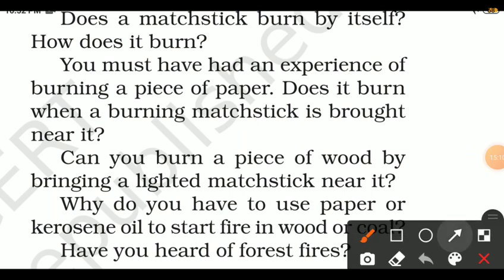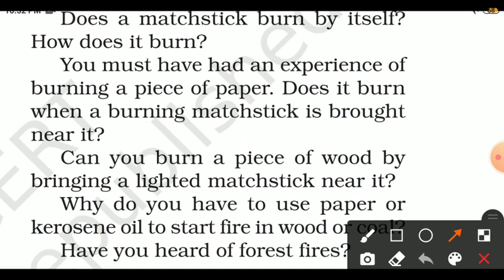Does a matchstick burn by itself? How does it burn? No, a matchstick does not burn by itself. When we rub the matchstick on the paper given with the packet, the friction produces heat, and because of that heat, the matchstick starts burning.